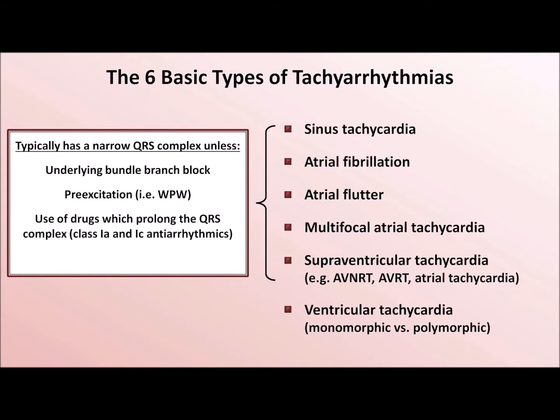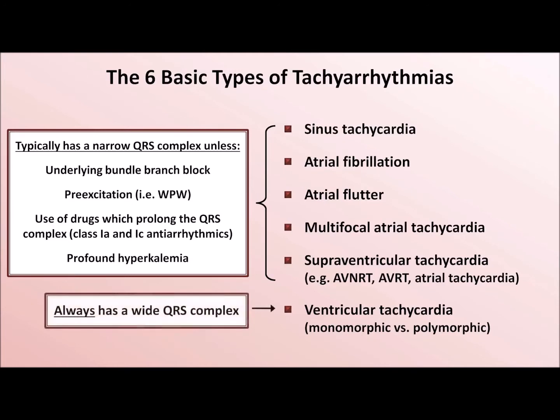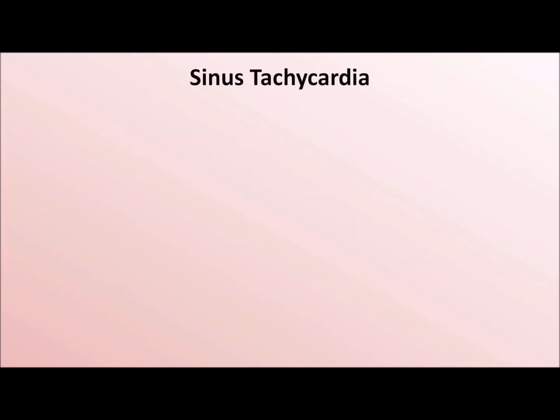Use of drugs which prolong the QRS complex, most notably class 1A and 1C antiarrhythmics, such as procainamide and flecainide respectively. And the last, profound hyperkalemia. Ventricular tachycardia, on the other hand, always has a wide QRS complex. I'll first focus on sinus tachycardia.